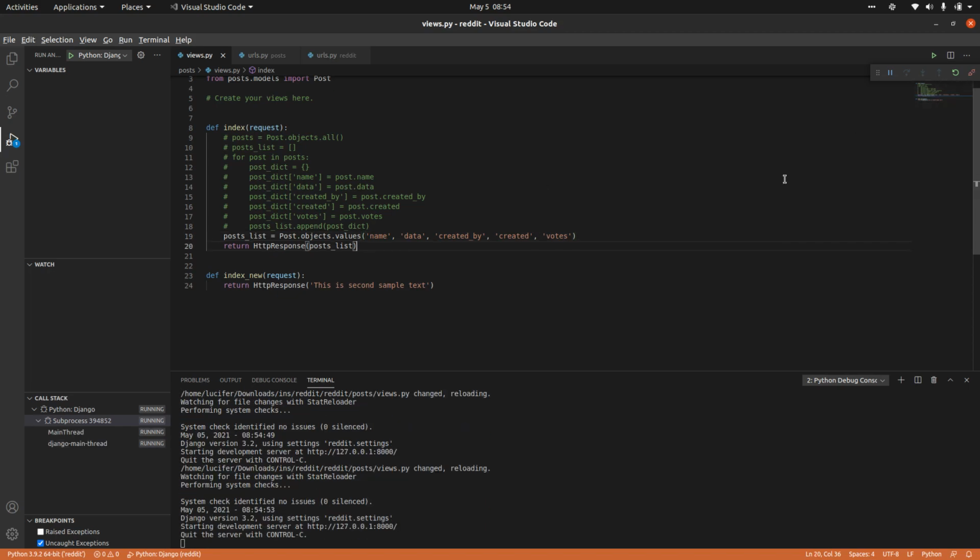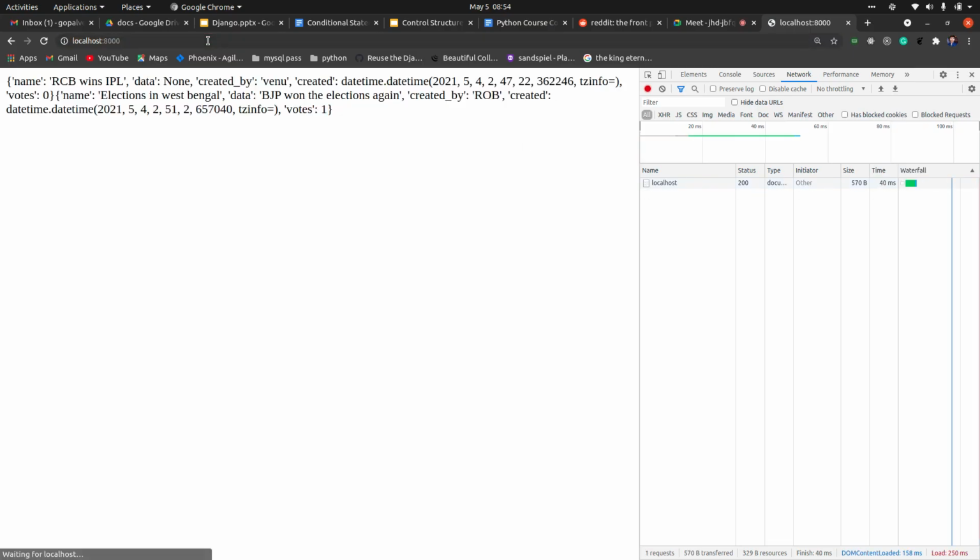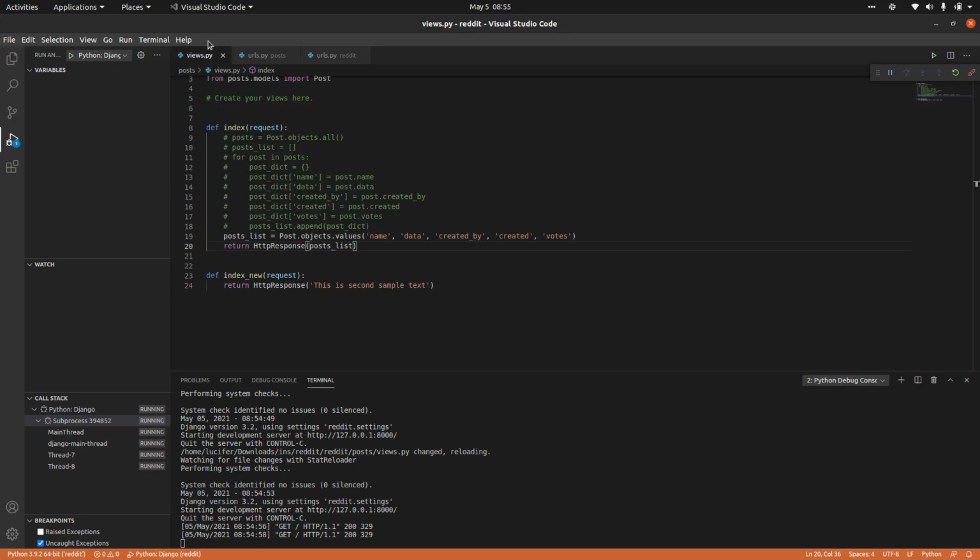So if I run this, you can see, did any output change happen? No, right? You can still get the same output with only one line of code.